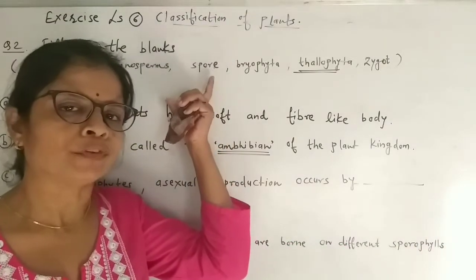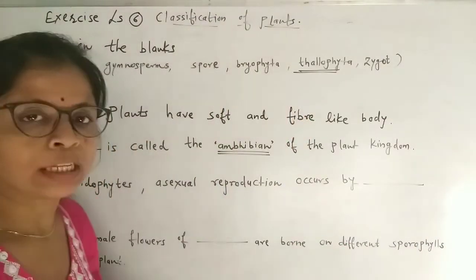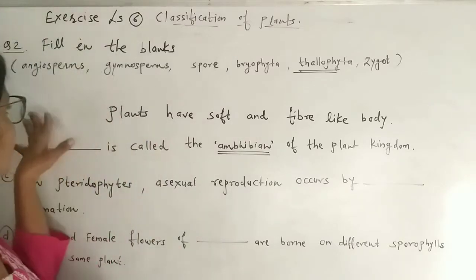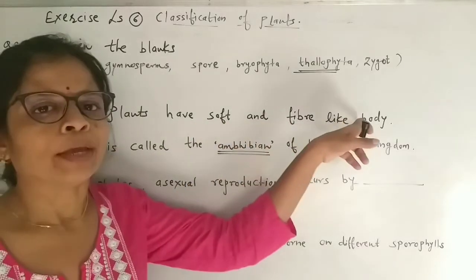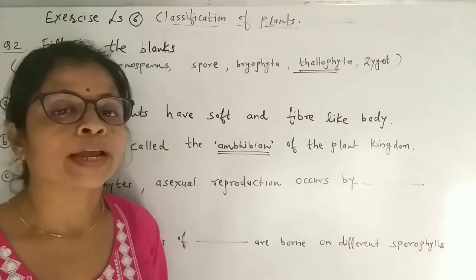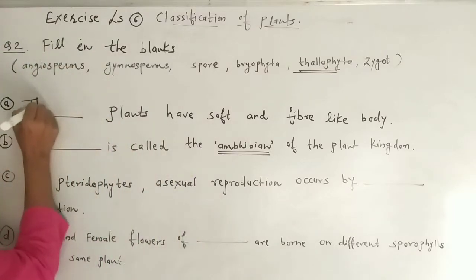Regarding fill in the blank. So the answer key is given here and 4 sentences are given. So choose your option properly. The first fill in the blank is: dash plants have soft and fiber-like body. Thallophytes have soft and fiber-like body. So write here Thallophyta.